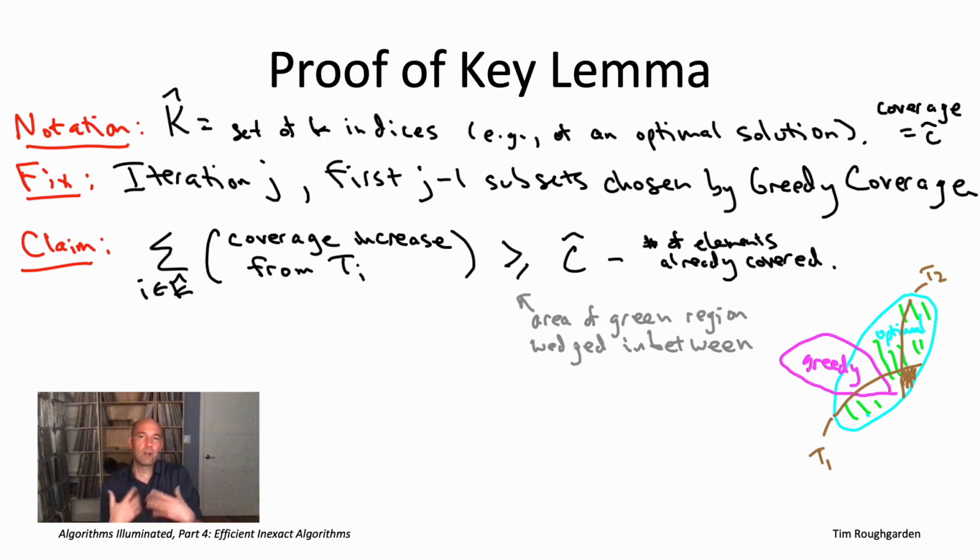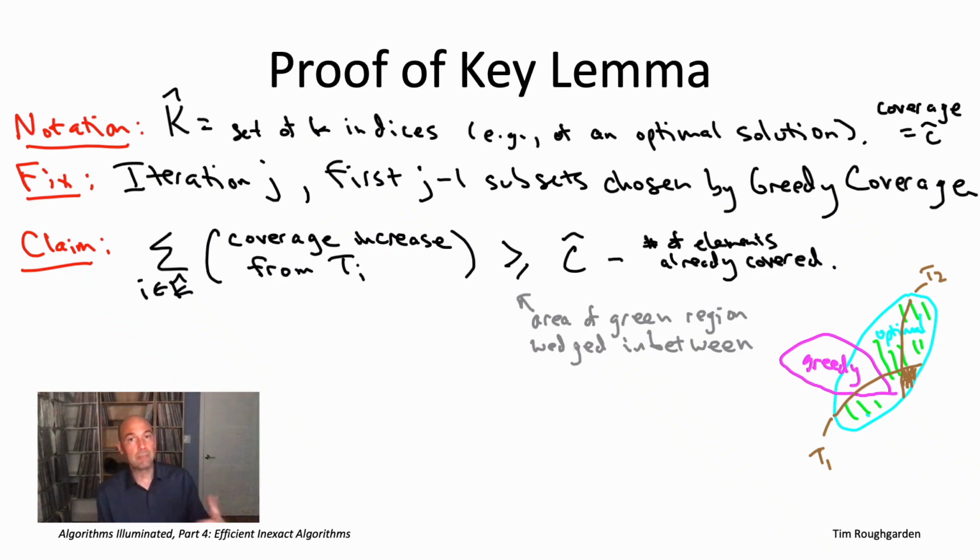In the thought experiment involving T1, we get credit for every element in T1 that is not already in the greedy solution. And here's the important point: the elements in the overlap, in the brown shaded region, we get credit for those twice. Once for the thought experiment involving T1, and again for the thought experiment involving T2. Whereas, if we think about the increase in coverage by adding T1 and T2 both, then we get credit for each element in the overlap in the shaded brown region only once.